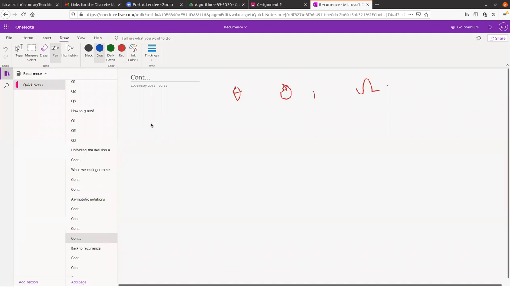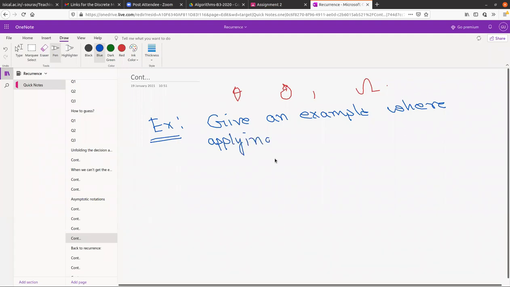Let us take this as an exercise: give an example where, by applying induction on asymptotic notations, you have proved something wrong.